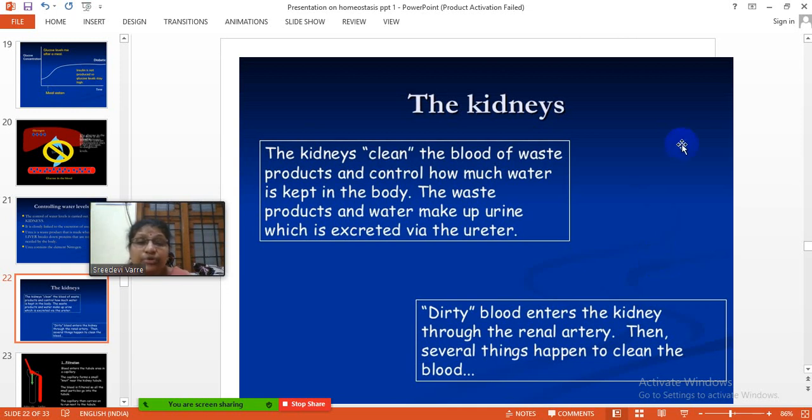So these are the two functions which can be done by the kidneys. Dirty blood enters the kidney through the renal artery. Then several things happen to clean the blood. In the kidney there is a filtration method that filters all the waste materials and cleans the blood. So this is about kidneys.